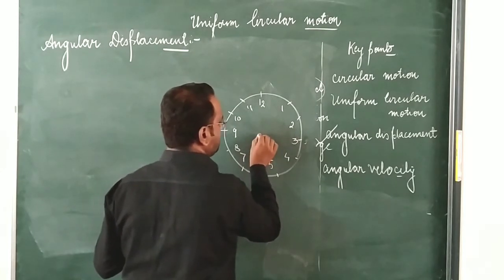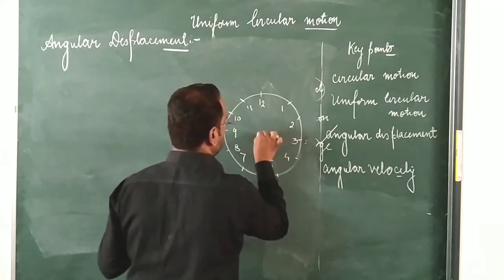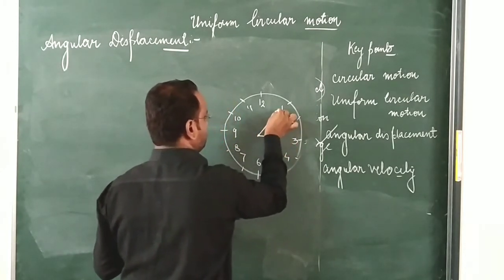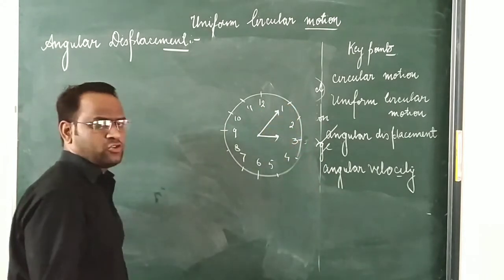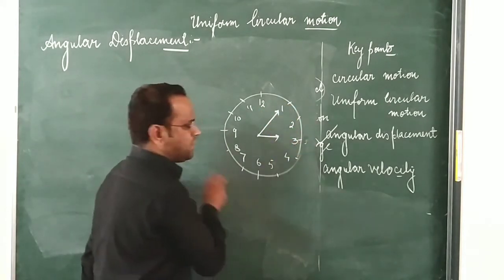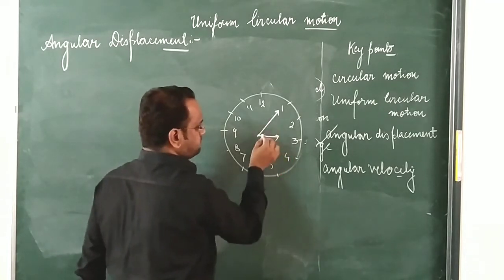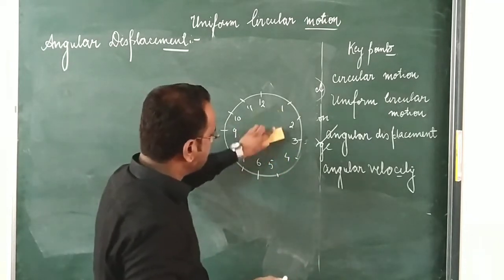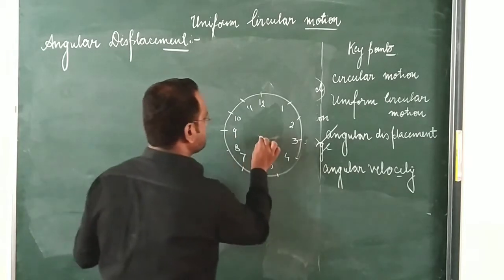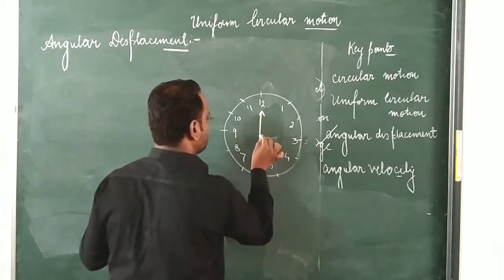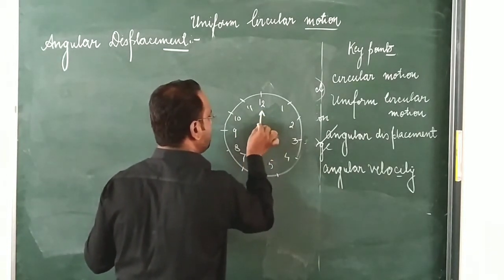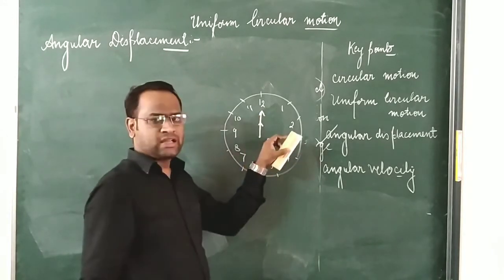Let us suppose that now the time is 3 o'clock and 5 minutes. From this diagram, what can you observe? Let us suppose that first the time is 12 o'clock. Now the time is 12 o'clock, and both the minute and hour hands are at a single point.